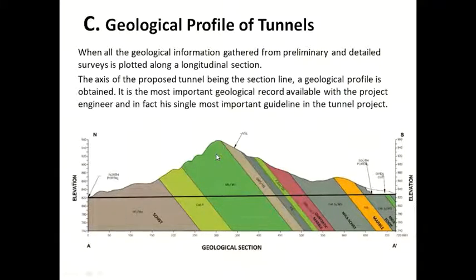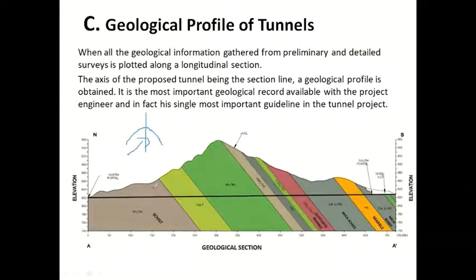Axis of tunnel means, if one tunnel is there like this, I will draw. Along this is called the axis. If the tunnel is divided into two halves, that is called the axis.